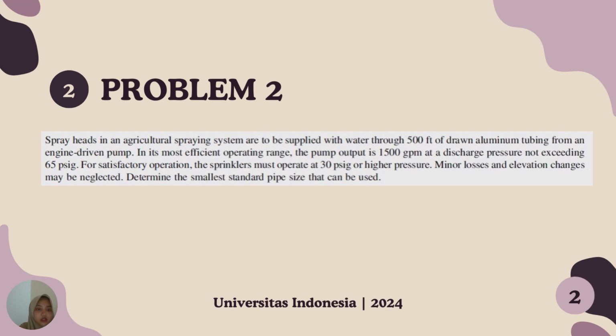For satisfactory operation, the sprinklers must operate at 30 psig or higher pressure. Minor losses and elevation change may be neglected. Determine the smallest standard pipe size that can be used.